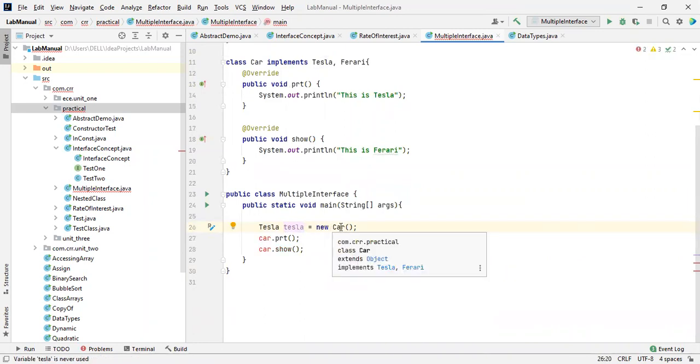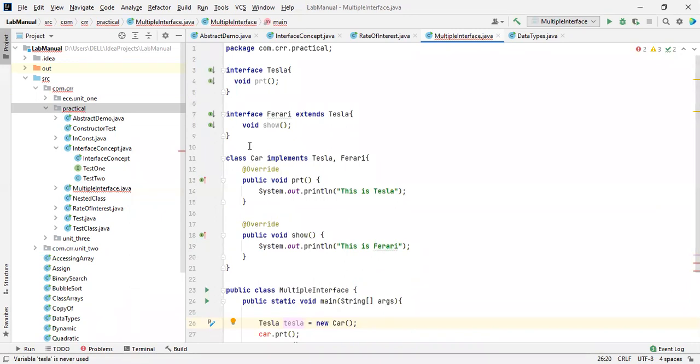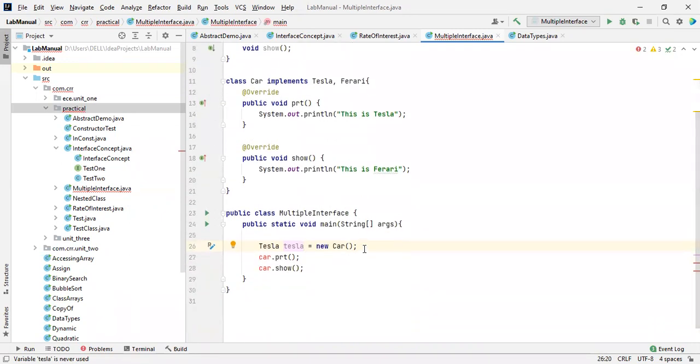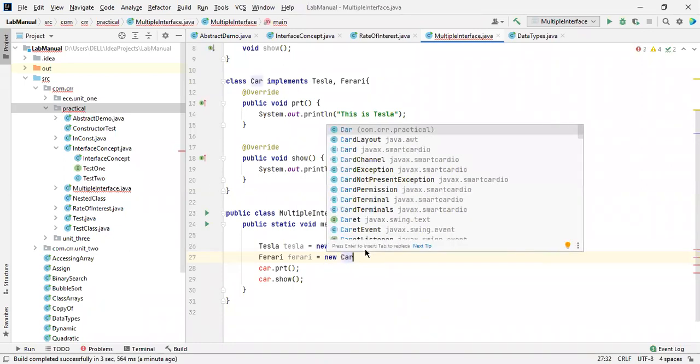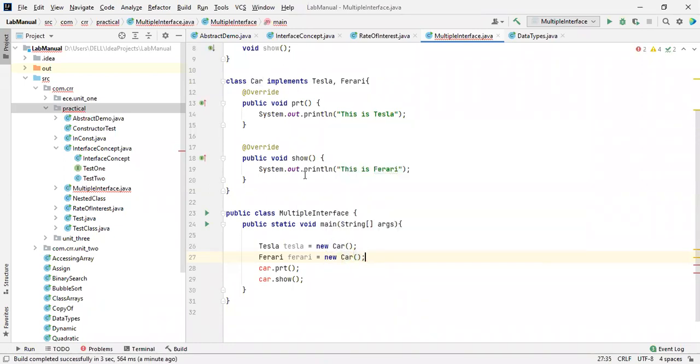Okay, if you want to access this particular interface also, you have to create one more for that, because these are two different interfaces what we are using right now. You have to create an instantiation for the implemented class. So the implemented class should be assigned as an instantiation for the interface.